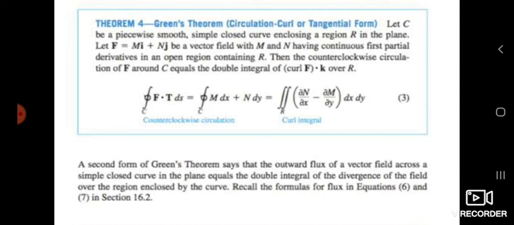Let F = M i + N j be a vector field with M and N having continuous first partial derivatives in an open region containing R. Then the counterclockwise circulation of F around C is equal to the double integration of curl F, which can be represented as the integral over a closed loop C of F dot T ds, equal to the integral of M dx plus N dy, equal to the double integration of (dou N by dou x minus dou M by dou y) dx dy.